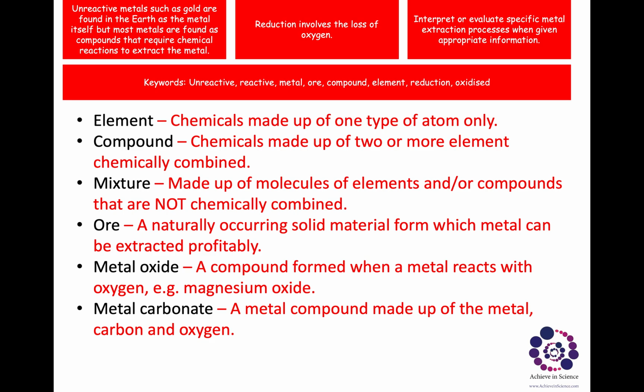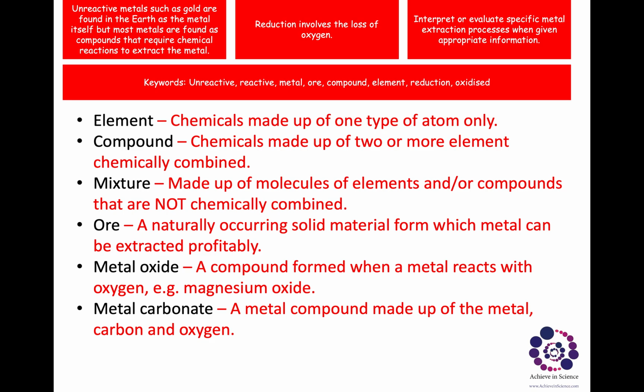So let me go through this. Elements are chemicals made up of one type of atom. Compounds are chemicals made up of two or more elements. A mixture is made up of molecules of elements and compounds that are not chemically combined. An ore is a naturally occurring solid material from which metal can be extracted.